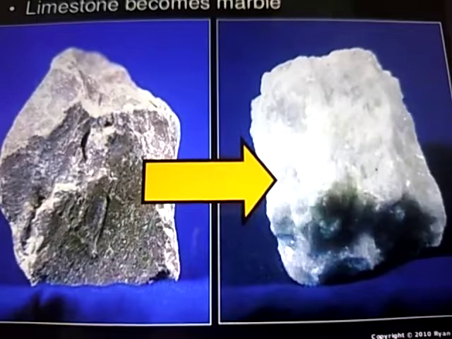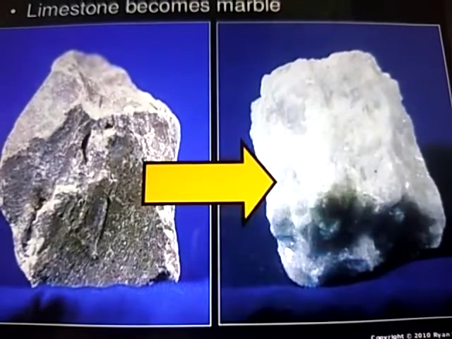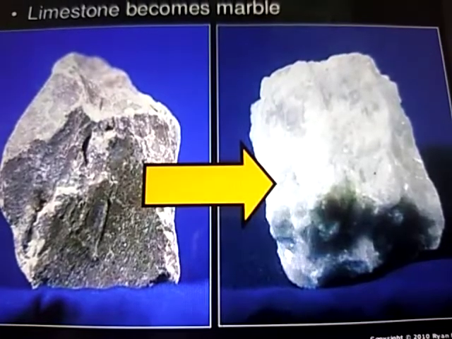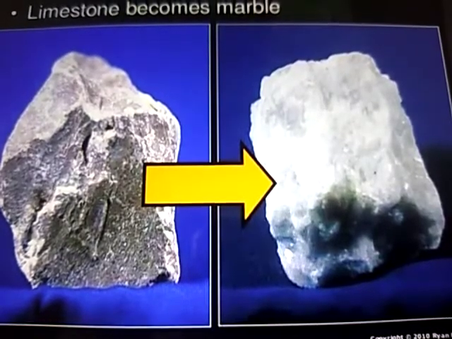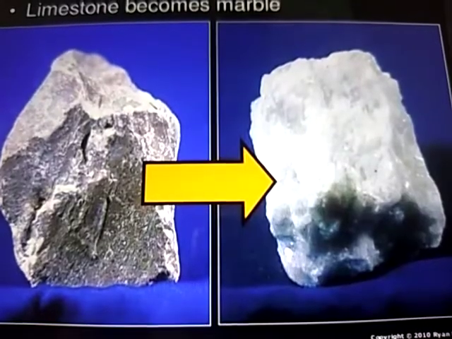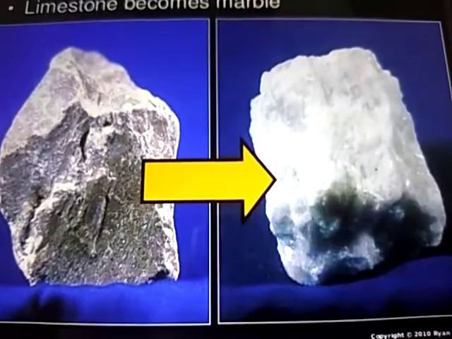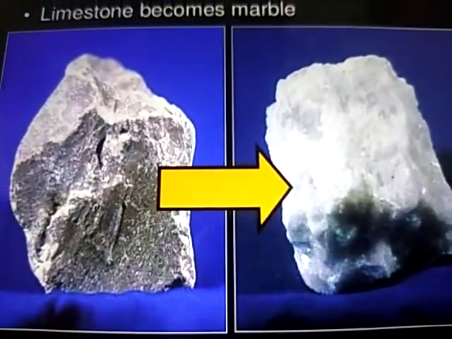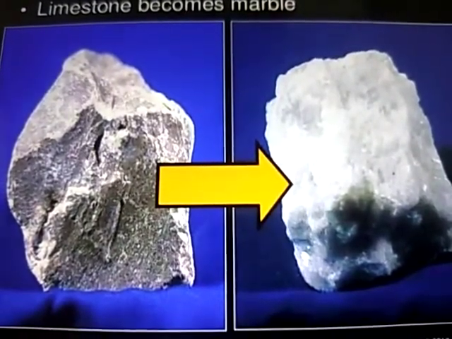What are the uses? It is used to make floor tiles, statues and buildings. Example, the Taj Mahal is made up of white marble. Can you see in the picture here? Limestone is a sedimentary rock which becomes marble.